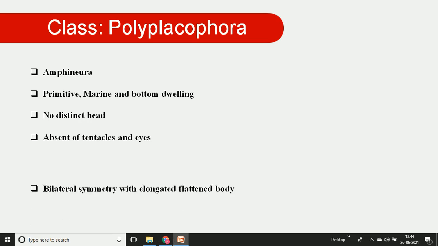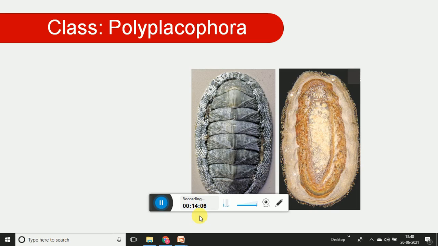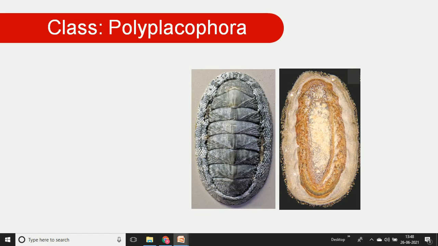Again, there is bilateral symmetry. The foot of this animal is large. These are examples of Polyplacophora, the chitons, and we see the dorsal and ventral pictures of these animals. Here we can see the calcareous plates. On the dorsal side we see 1, 2, 3, 4, 5; 8 calcareous plates cover the body.